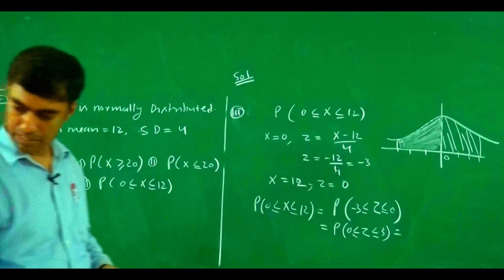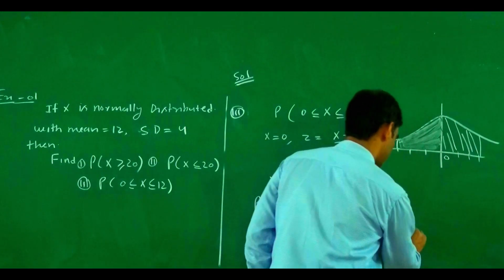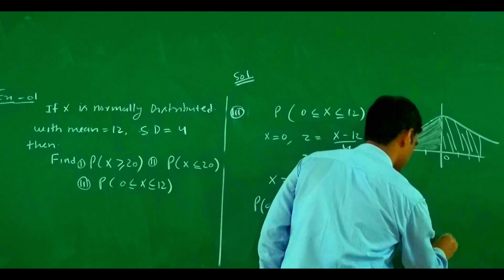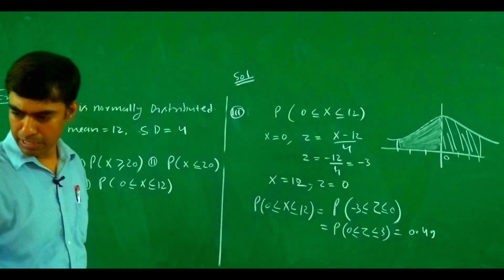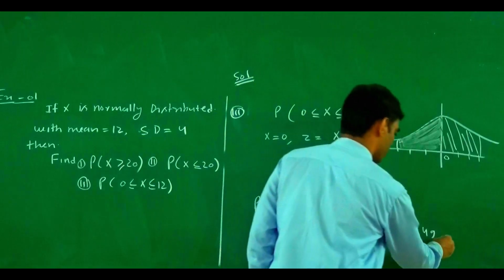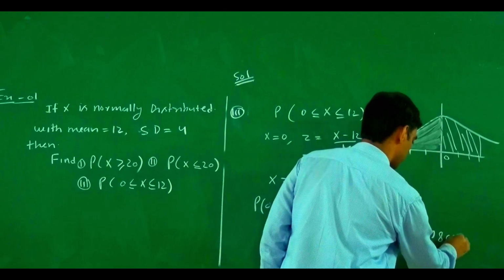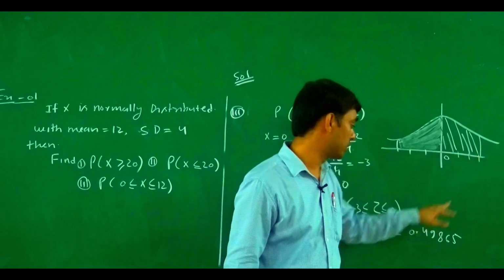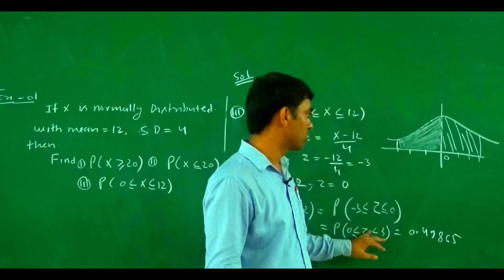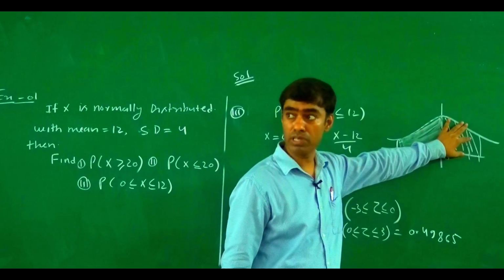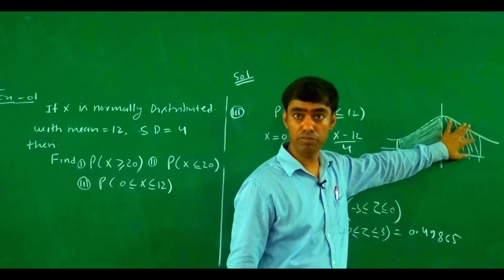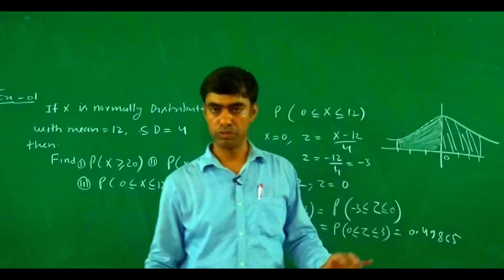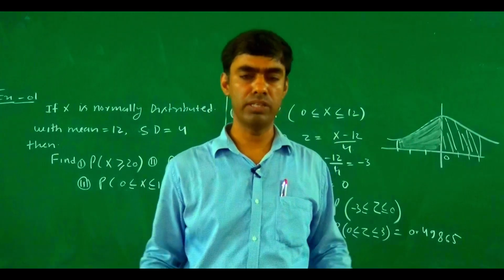The value at 3 is 0.49865. So this is the value in the normal table at z equal to 3. At z equal to 3, this gives the area from 0 to 3. So this is all about this lecture. Thank you for watching my video.